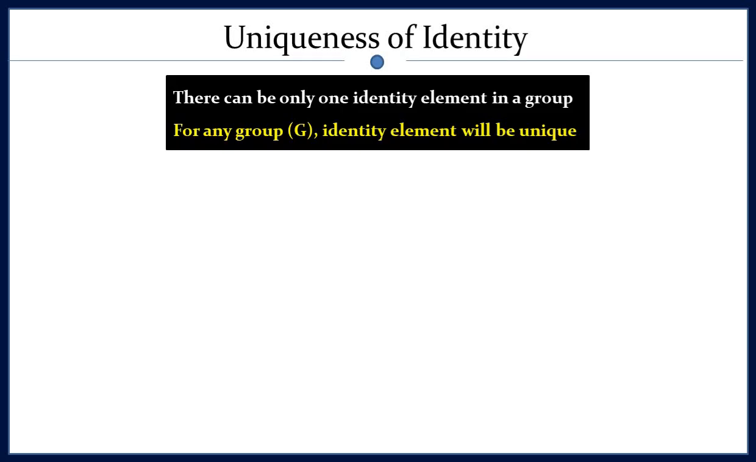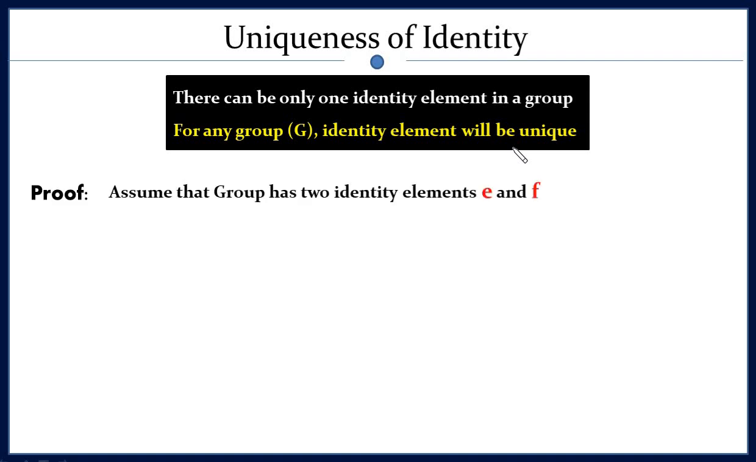Now we will move to uniqueness of identity. Just like the previous case, for any particular group there can be only one identity element. This means the identity element will be unique. You cannot have two different identity elements in a group. Let's prove it. Now we will assume that the group has two identity elements, E and F.